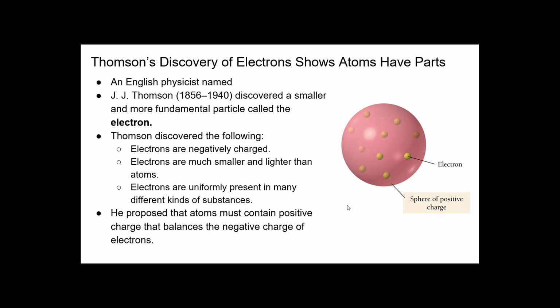So he discovered the existence of an electron. So this is where this plum pudding model came, that all the pudding is positive matter, and there are electrons scattered out randomly, and they are scattered in this matter, and they neutralize the atom out by being negative. So that's what he said. He proposed that atoms must contain positive charge that balances the negative charge, which overall makes this atom neutral.